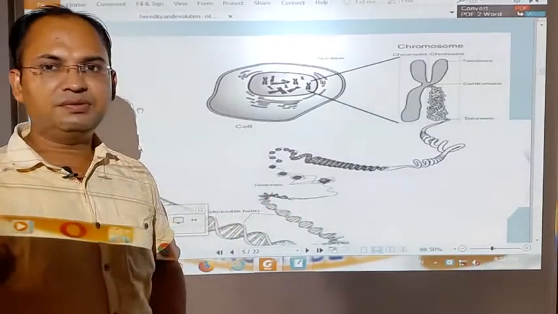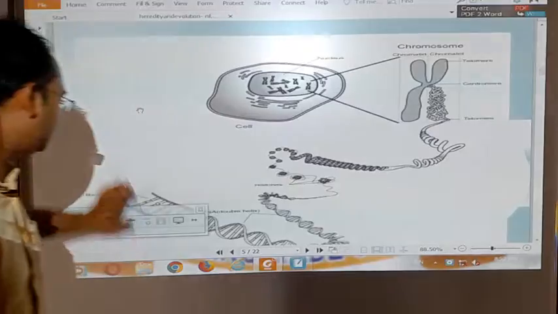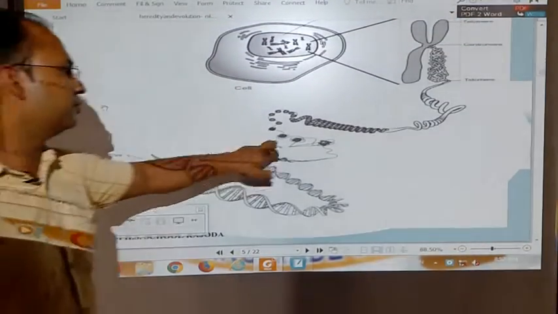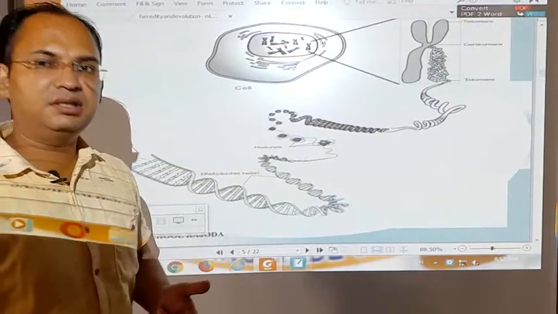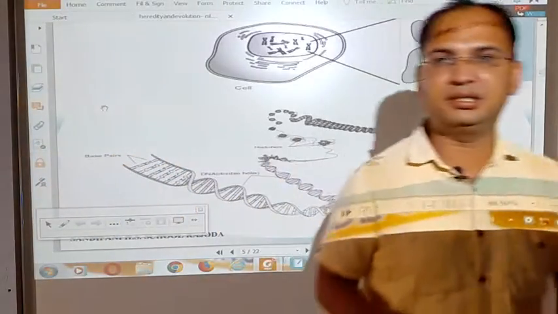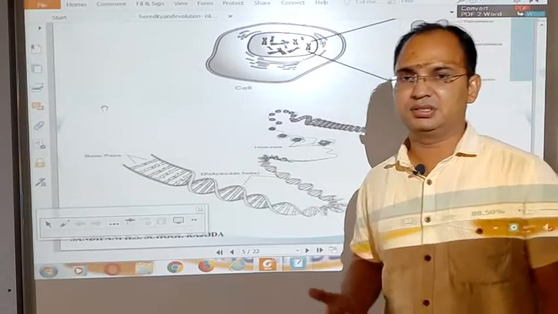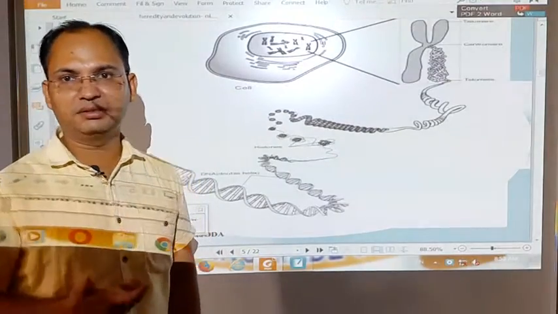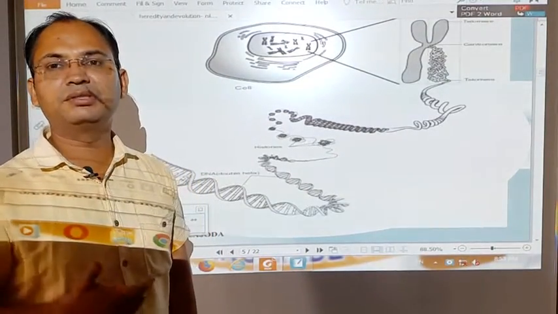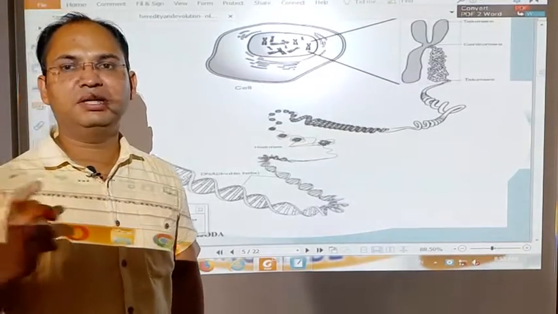of very fine thread-like structures in which the histone proteins are present, you can see the histone protein here, and finally the structure of the DNA that is revealed is a double helical structure. Two scientists, Watson and Crick, were the first to discover the double helical structure of the DNA, Watson and Crick.